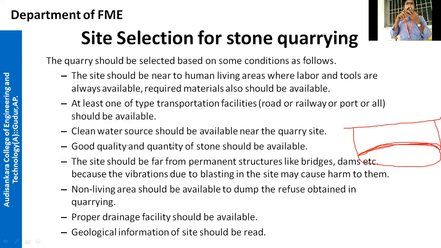In the preparation of cement, alkalis, that will be evaporated in the flue gases, that is another one. But in everything there will be some waste. In the stone quarrying also there will be some waste material. That waste should be dumped near the non-living area where the people are not living, outside the outskirts of the city, outskirts of the town, anything, right?